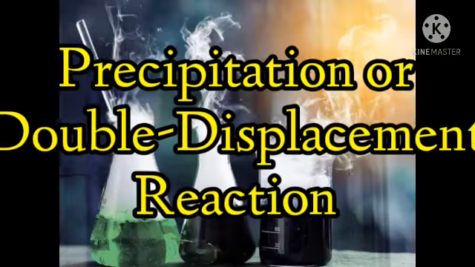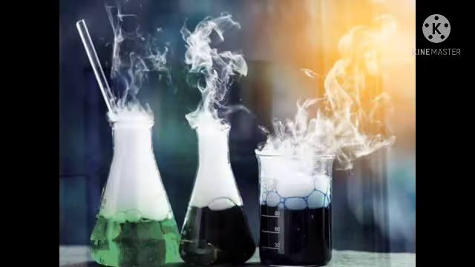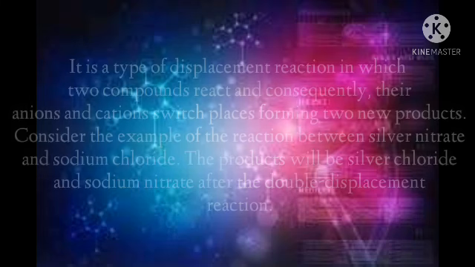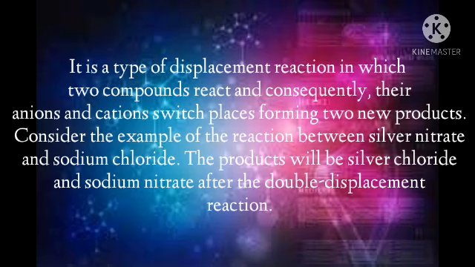Precipitation or double displacement reaction. It is a type of displacement reaction in which two compounds react and consequently their anions and cations switch places, forming two new products. Consider the example of the reaction between silver nitrate and sodium chloride. The products will be silver chloride and sodium nitrate after the double displacement reaction.